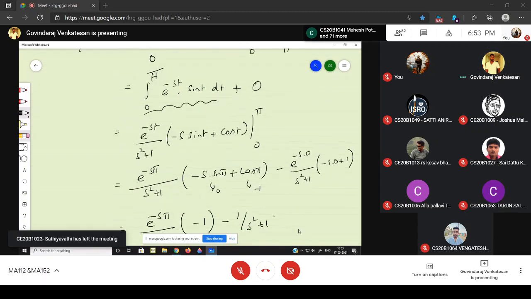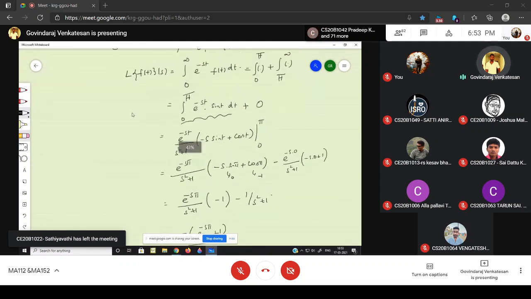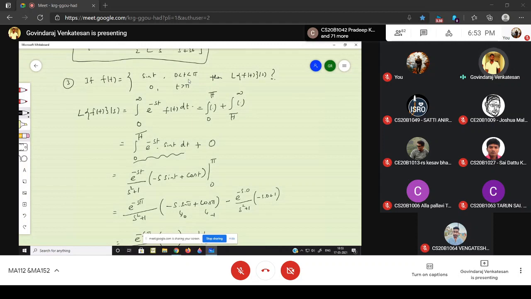Okay. So the f of t is defined in two intervals. F of t is sine t when t runs from 0 to pi, and greater than pi, the f of t is 0. So by the definition of the Laplace transform, you can split the integral 0 to infinity as 0 to pi and pi to infinity. Within the first interval 0 to pi, f of t is sine t. In the other interval, f of t is 0. So you use the definition of the function, then apply the integration formulas. Using the formula, substitute the upper limit and lower limit and simplify, you will get the answer.